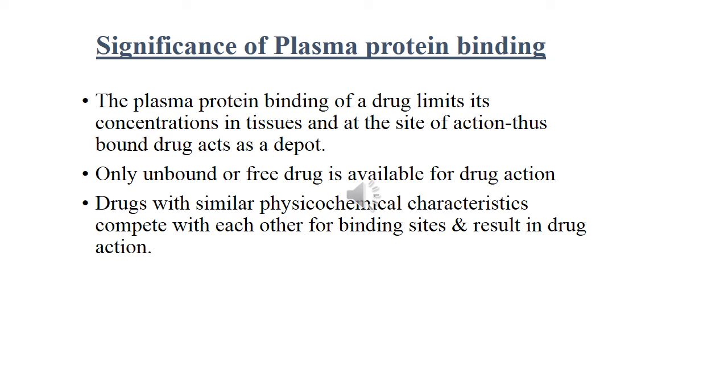Only unbound or free drug is available for drug action, and drugs with similar physicochemical characteristics compete with each other for binding sites. Remember, free drug is always available for the pharmacological response rather than the bound drug, which is bound to the plasma proteins.